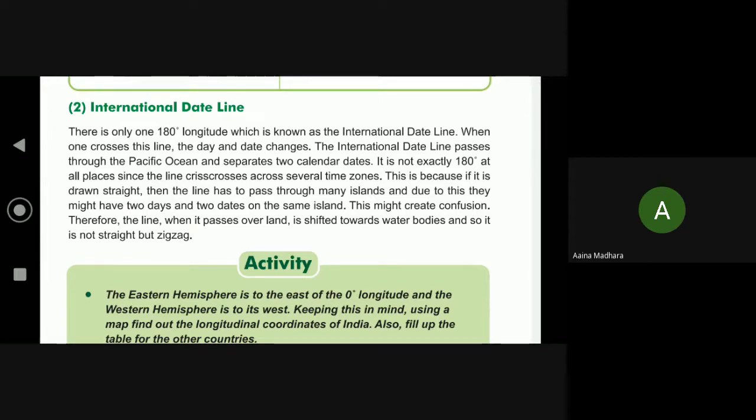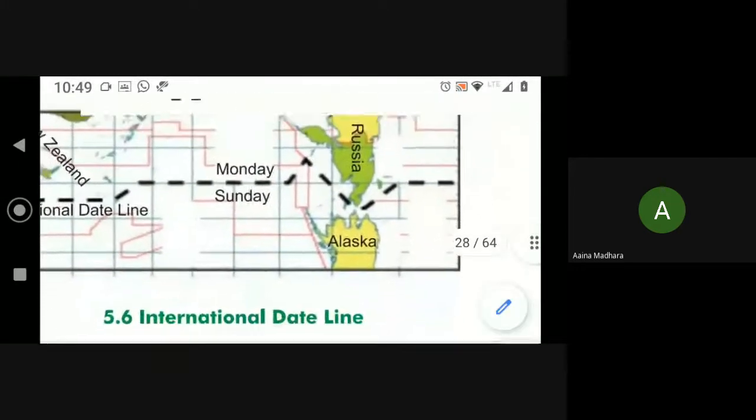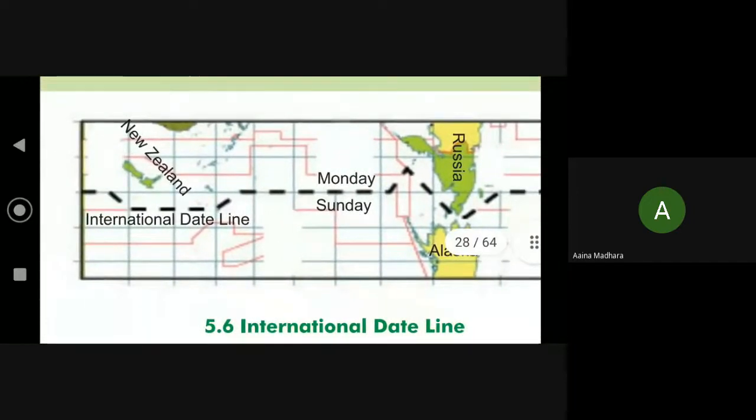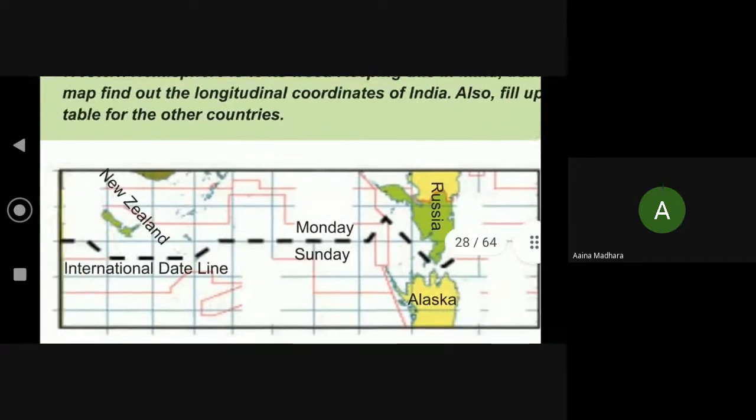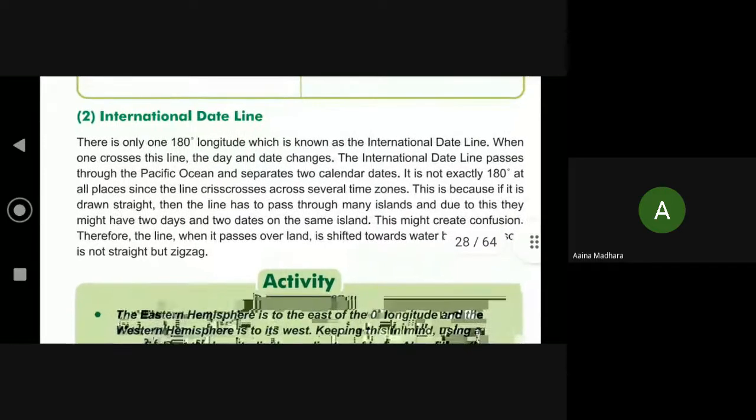Therefore, when the line passes over land, it is shifted towards water bodies, and so it is not straight but zigzag like this. Can you see? Understood about international date line?